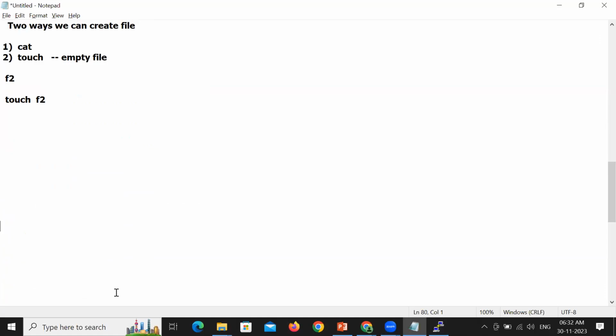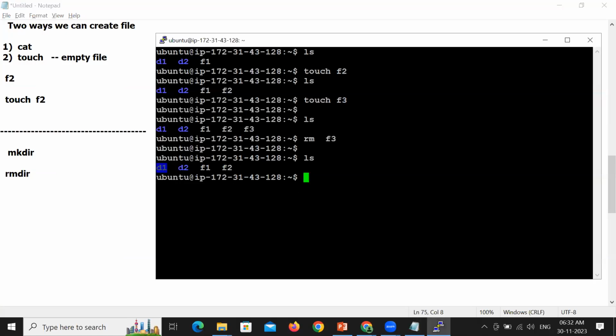How to create a directory? Do you remember? mkdir, make directory, which helps you to create a directory. Similarly, rmdir, remove directory, is a command which helps you to remove a directory. So I'm using the command rmdir. Mention the directory which you want to remove. D1 is the directory which you want to remove.